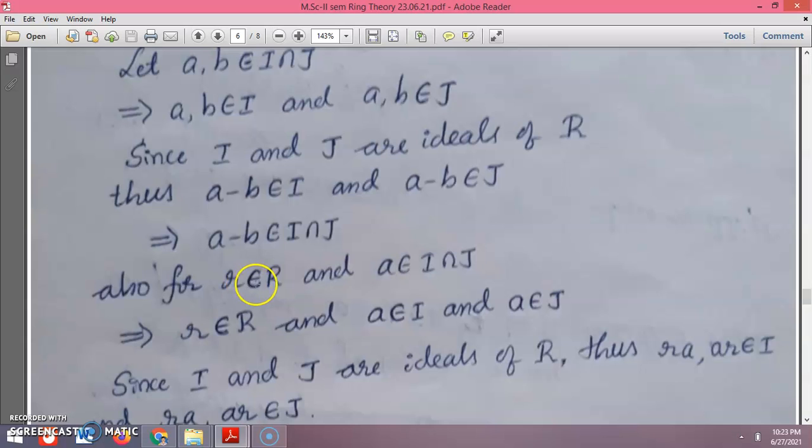Also, for r in R and a in I intersection J, we need to prove the second condition of an ideal.